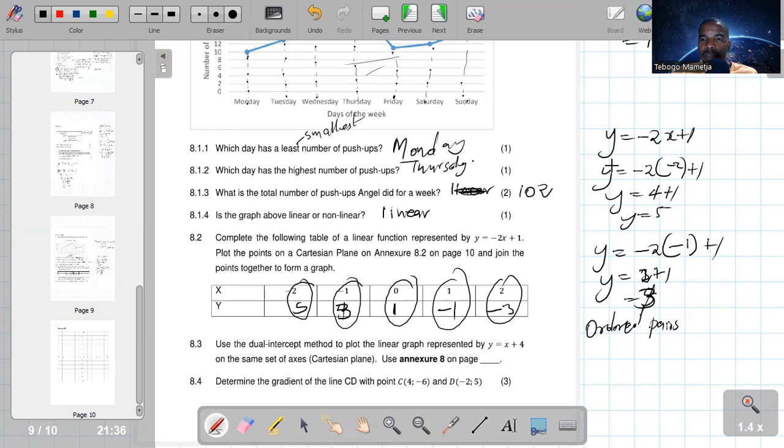So 8.2. The first one is going to be negative 2 and 5. The second one is going to be negative 1 and 3. The third one is going to be 0 and 1. Then 1 and negative 1. And lastly, 2 and negative 3. So these points can be plotted on a Cartesian plane. After plotting them, you join them together to form a graph. The graph is going to be a straight line since they say it's a linear function. Okay.